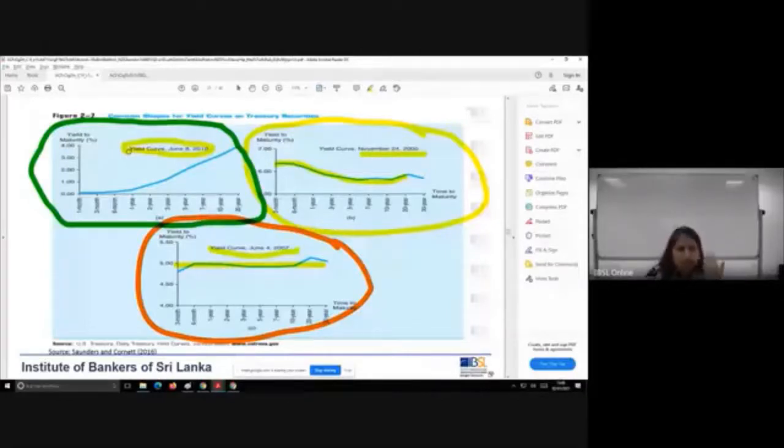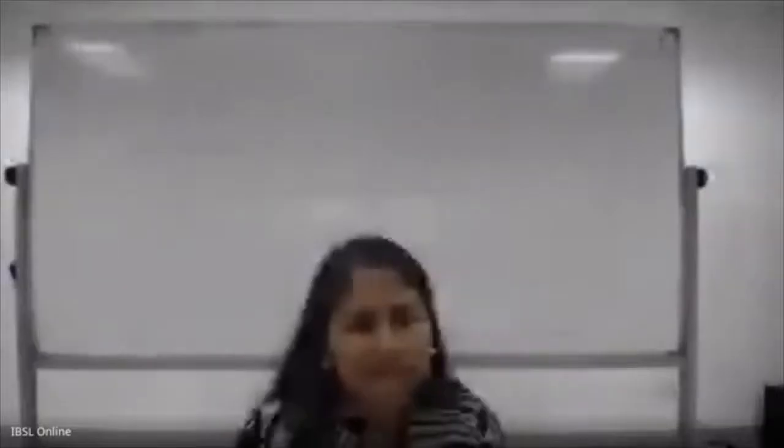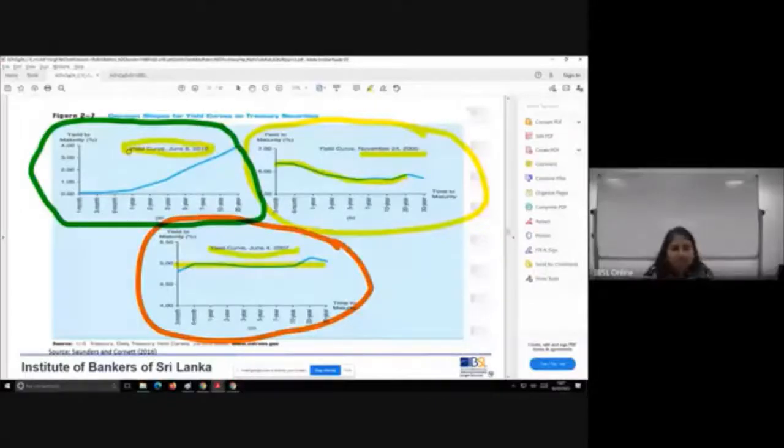Now, in risk structure, we understood what the risk structure was, and we had reasons why these differing risks were there, what causes the difference between the interest rates. Yes, you call it the risk structure of interest rates. Now we are going to see why the term structure happens, or why this difference in interest rates across the maturities happens.